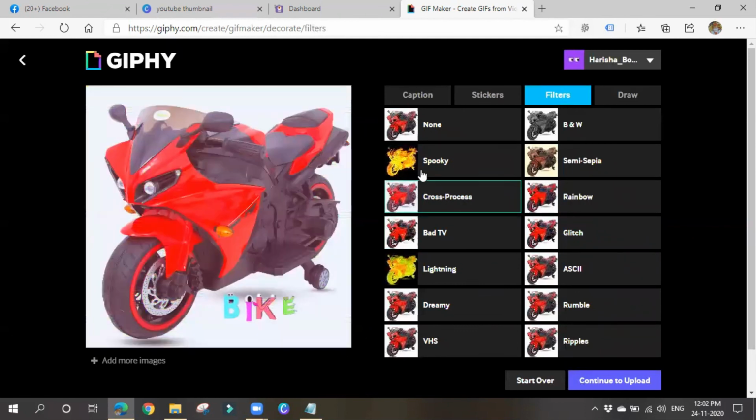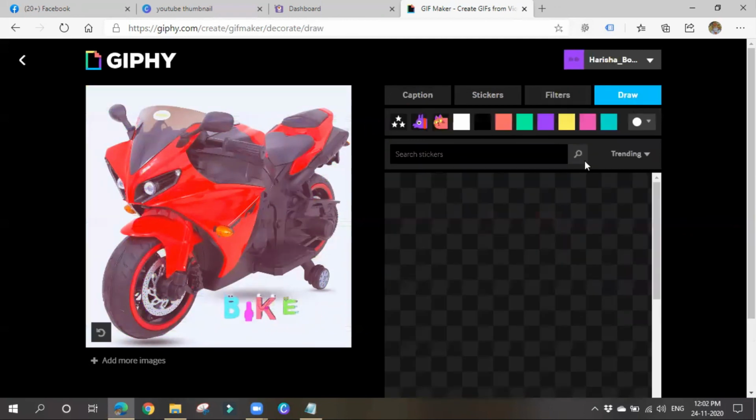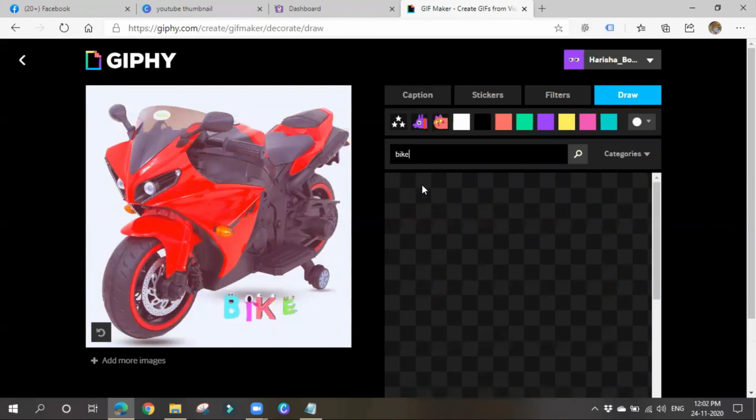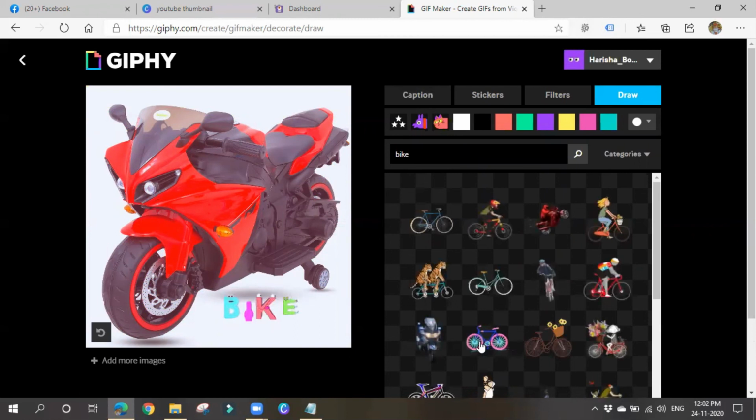Like this, you can create some GIFs. So next, draw. You can draw something. Search for stickers like white sticker. Like this, you can choose some stickers. You can place it wherever you want. All over the screen also you can place them. Like this you can create some GIFs.